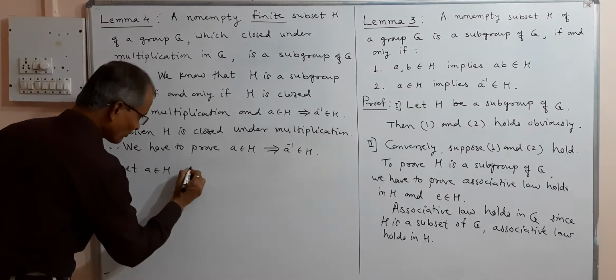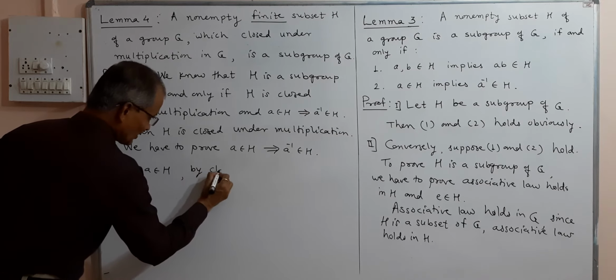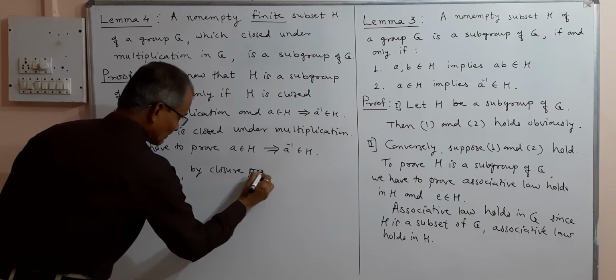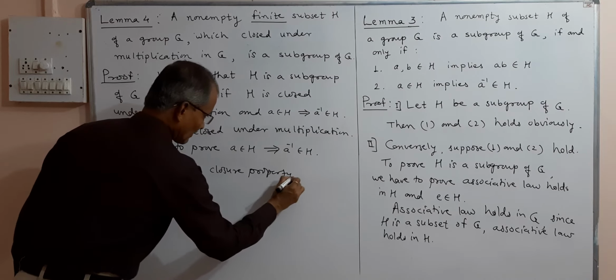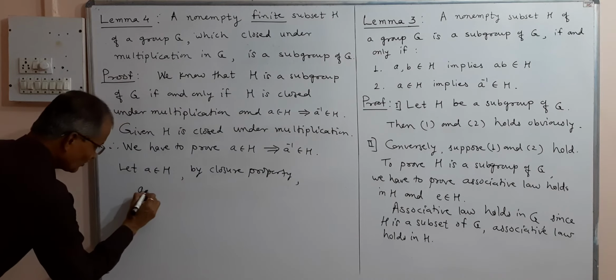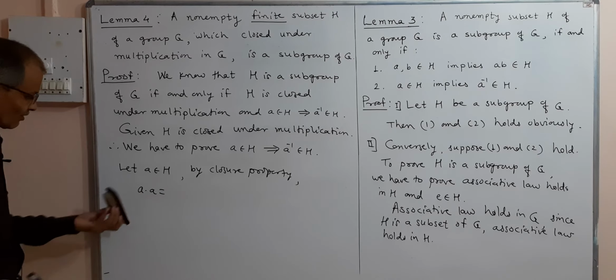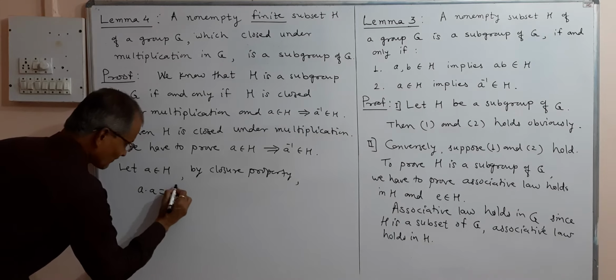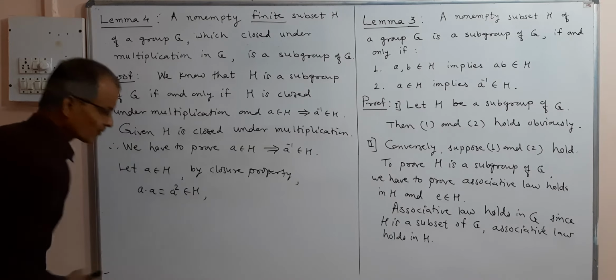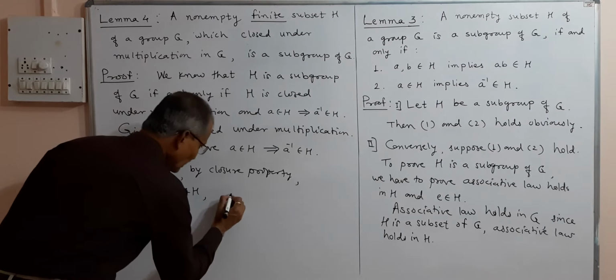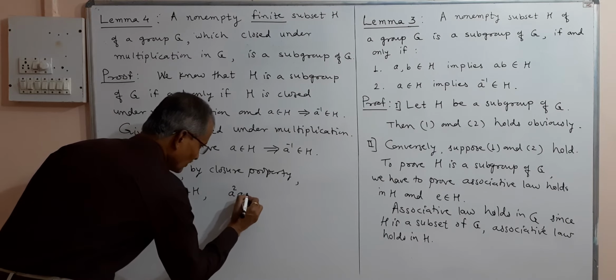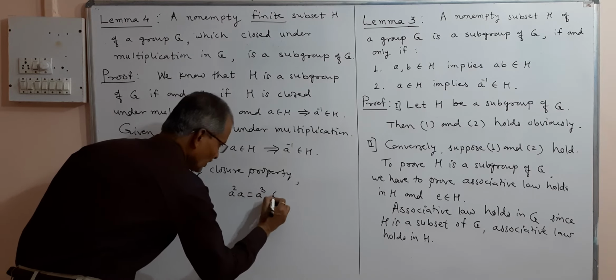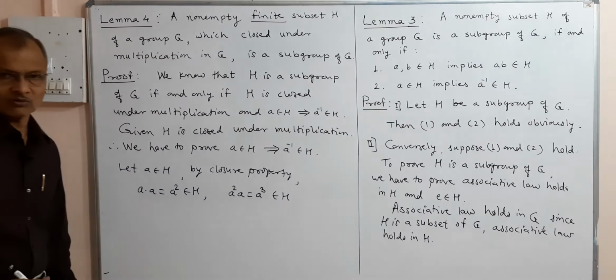Now by closure property we can write like this. A into A is A square, this belongs to H. Again A square into A, that is A cube, that also belongs to H. It's closure property.